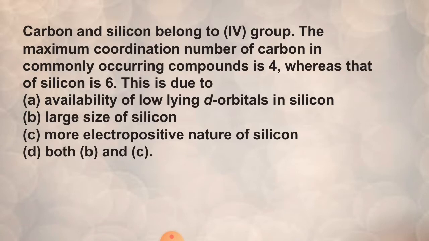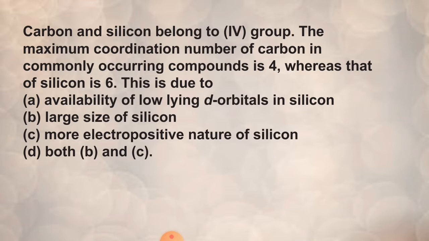Carbon and silicon belong to the fourth group. The maximum coordination number of carbon in commonly occurring compounds is 4, whereas that of silicon is 6. This is due to dash. Now you have to find out the answer. We already know that carbon has 4 valence electrons, so it is bonded to 4 electrons, right?